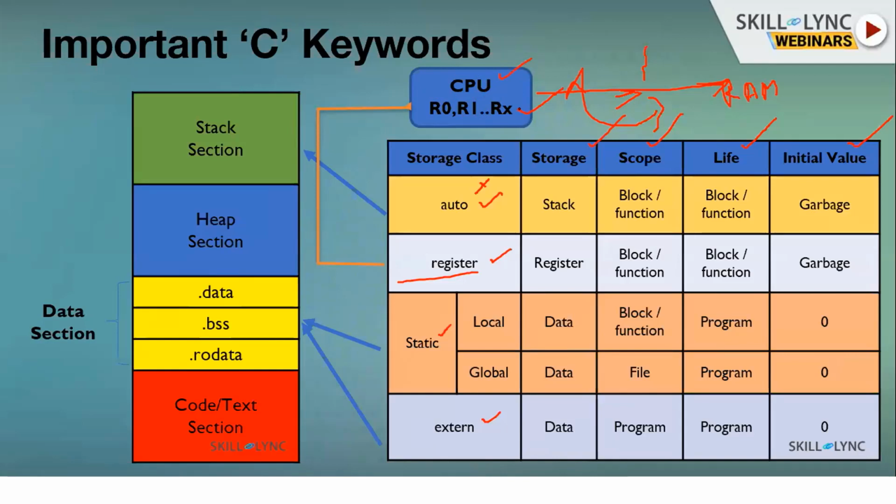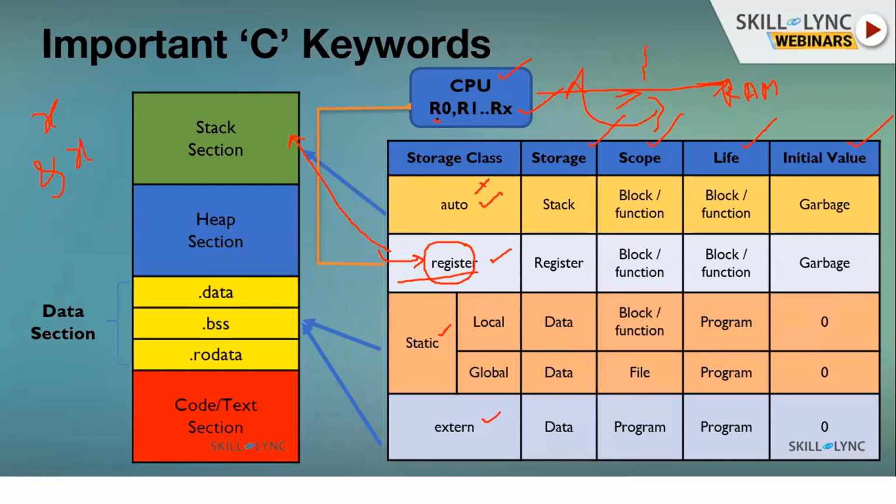But the CPU may be busy, and all these registers may be occupied for other purposes. In that case, whenever this particular declaration occurs, if a register is not available, then this variable will be stored in the stack itself. Let's say this is my variable x, and if I want to get the address of that variable, we go with ampersand x. That is possible with all other storage classes, but not with the register storage class. Why?